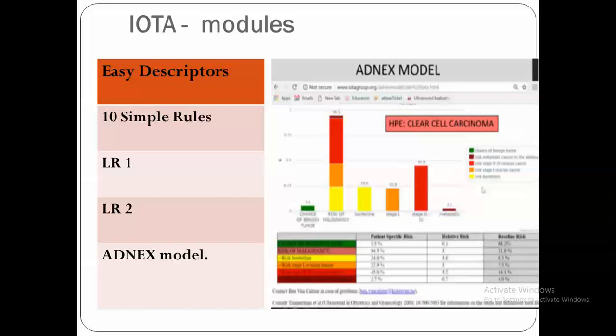Now, what is the importance of this system? Number one, it will differentiate whether this is benign or malignant. Number two, it will even give us a clue about the histopathology, whether this is epithelial, and if epithelial, is it serous, mucinous, endometrioid, or clear cell? If it is a germ cell tumor, it is whatever. And number three, it will even give us a clue about the stage, whether this is stage 1, stage 2, or stage 3 disease. So this is the importance of the adnexal module.